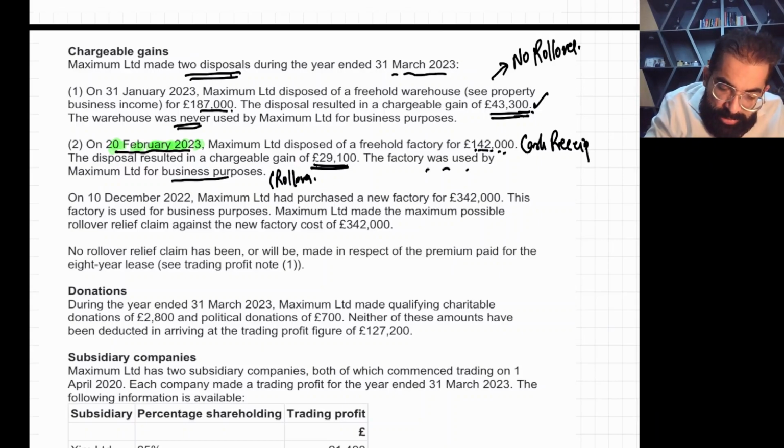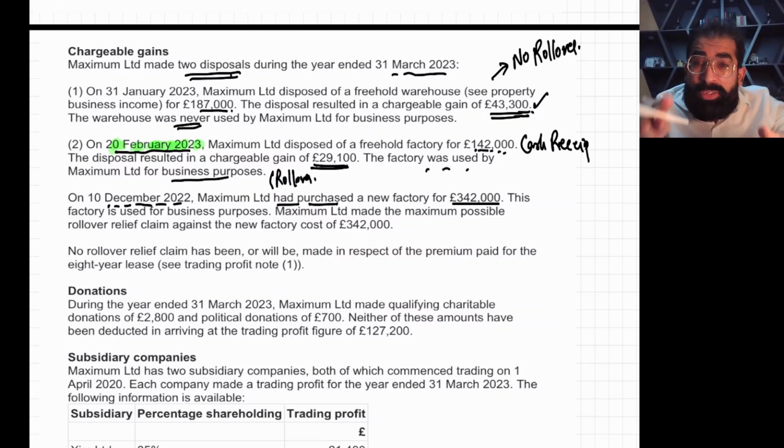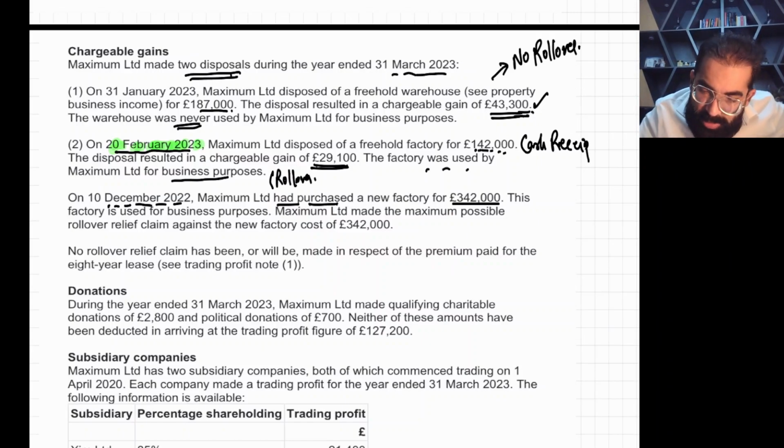On 10th of December 2022, Maximum Limited had purchased a new factory for 342,000. This factory is used for business purpose. So it's a purchase, not a sale. The old asset was sold for 142 and the new asset was bought for 342.